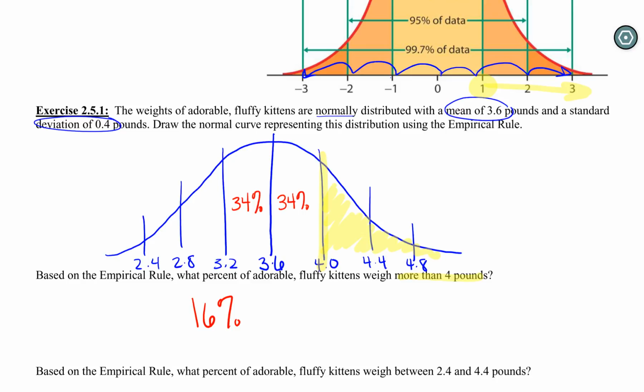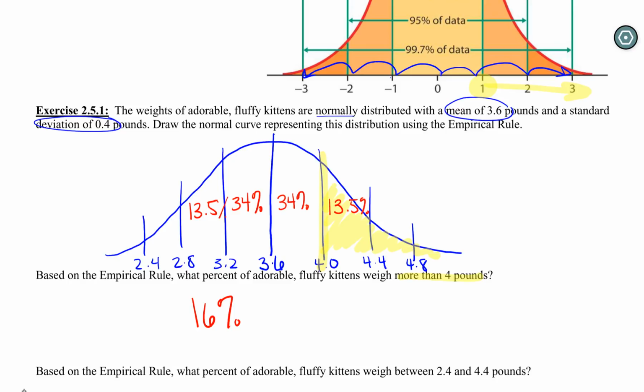Okay? Then we're moving out to 95%. So 95% minus that 68%. We just added another, what is that, 27%? So if that's 27%, and again, it must be evenly split between these two. So now we're looking at 13.5% in either one of these pieces.